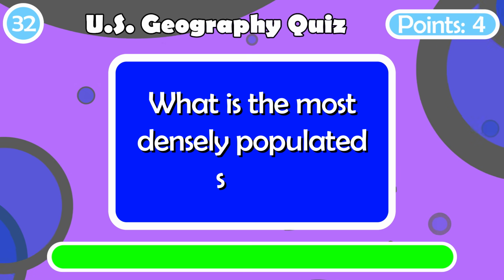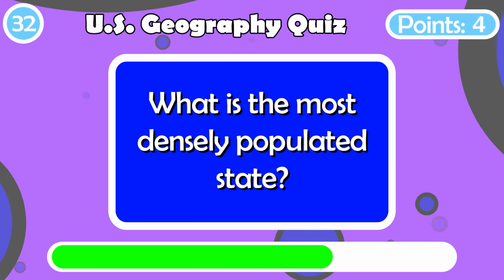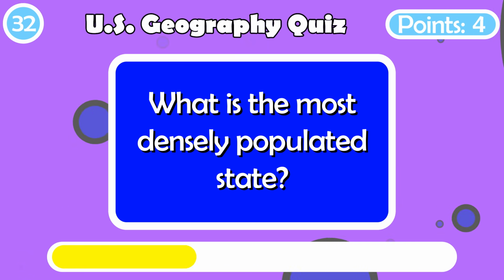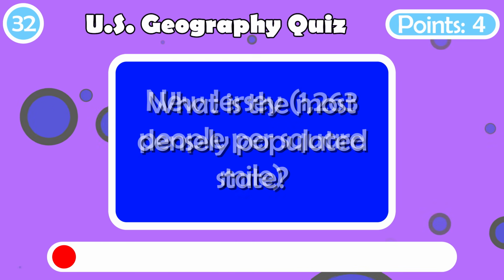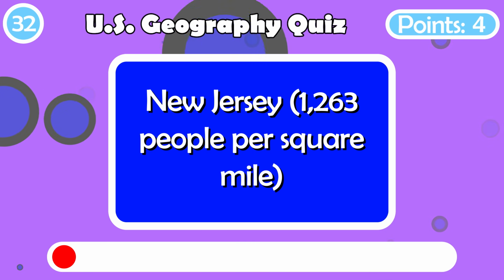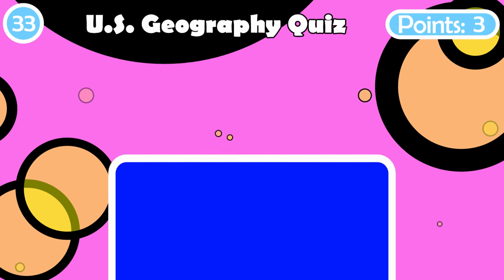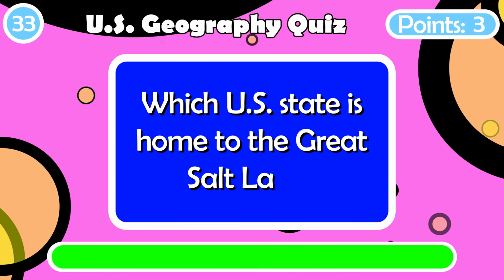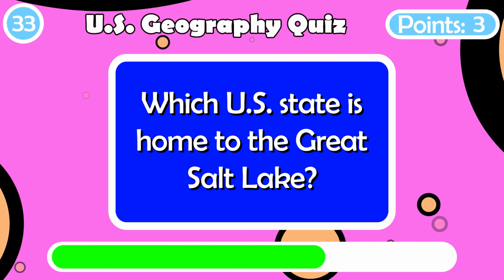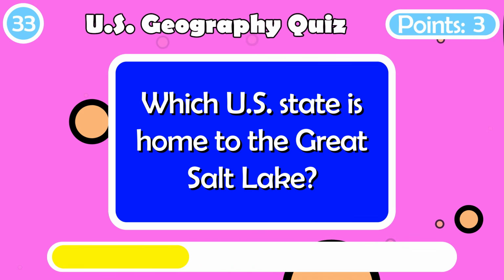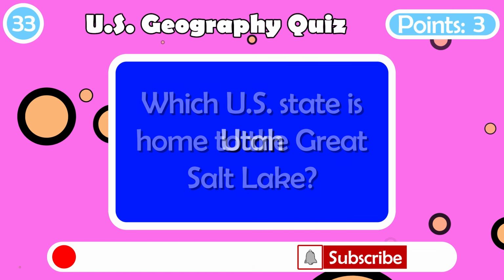What is the most densely populated state? New Jersey, with 1,263 people per square mile. Which U.S. state is home to the Great Salt Lake? Utah.